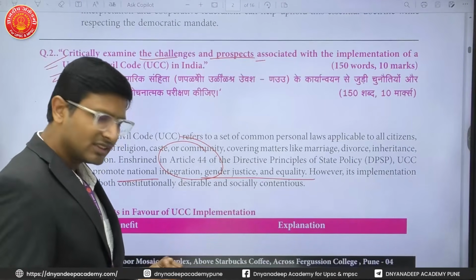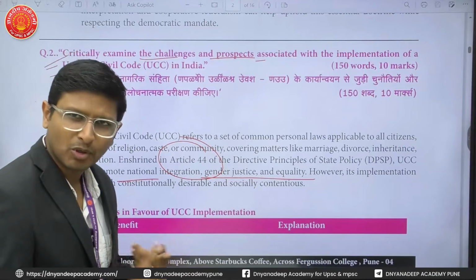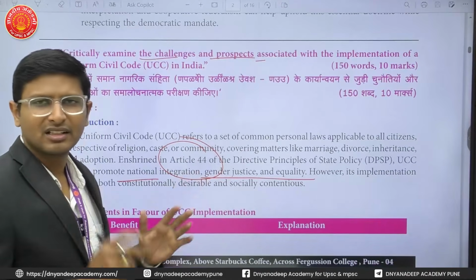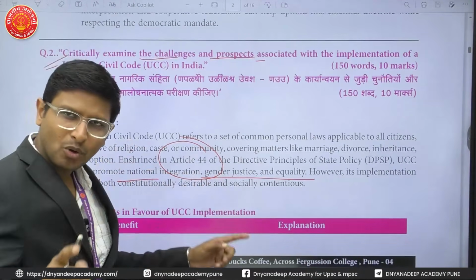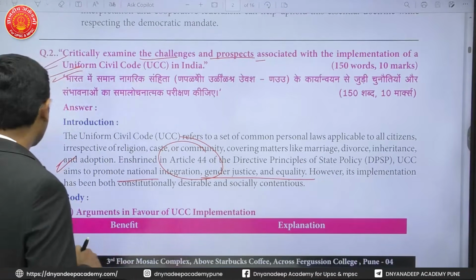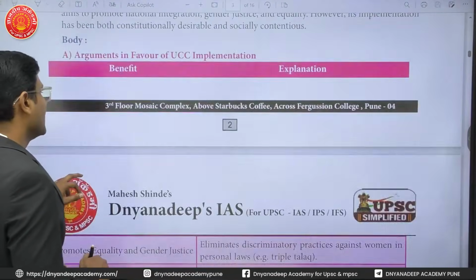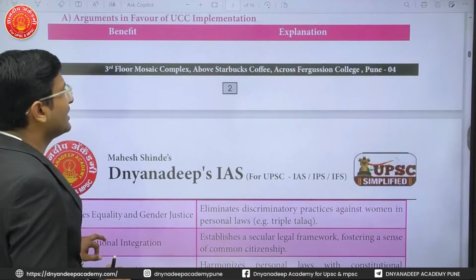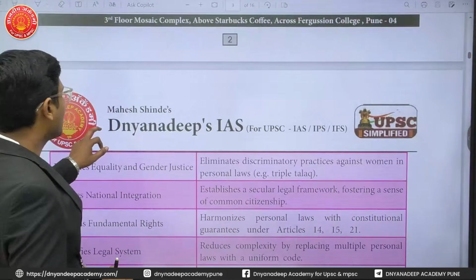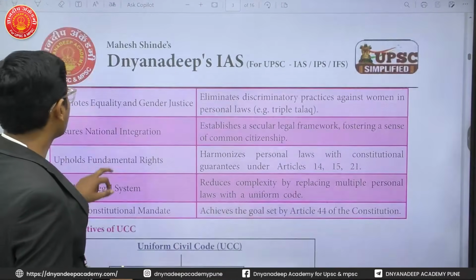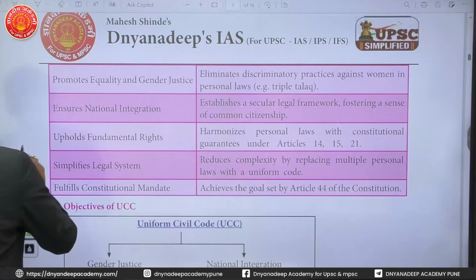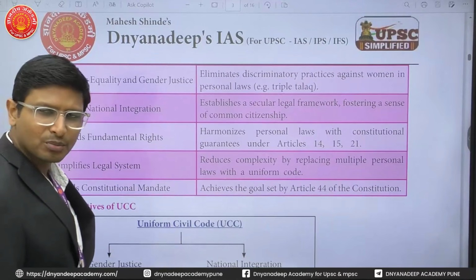Because it is about marriage, it is about divorce, it is about inheritance, it is about adoption. So many things are there in the Uniform Civil Code that will be applicable to all the religions. That relates to social integration also. So there are arguments in favor and arguments not in favor of the Uniform Civil Code, so that we have to see. First, what are the arguments in favor of the Uniform Civil Code?